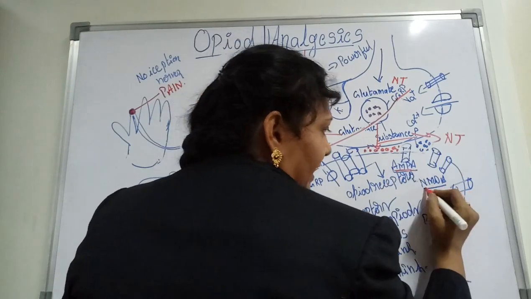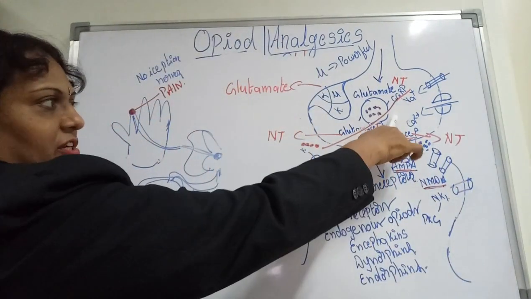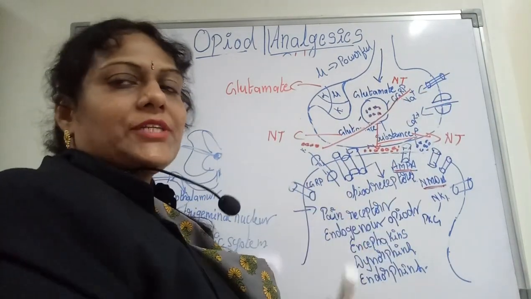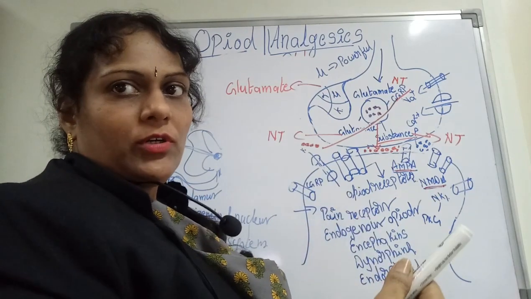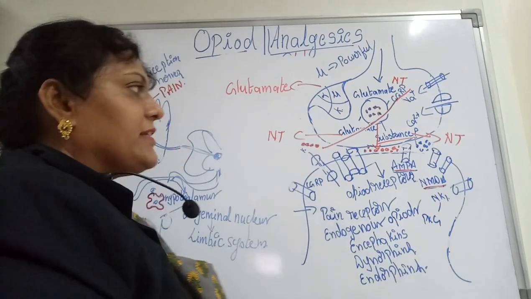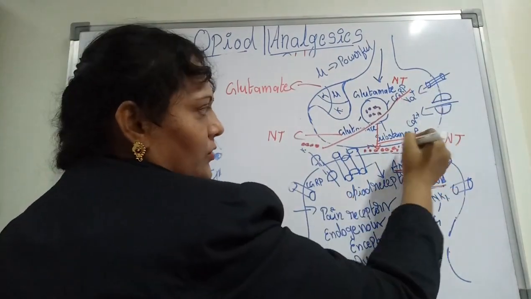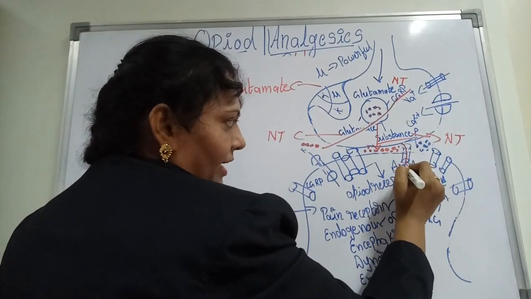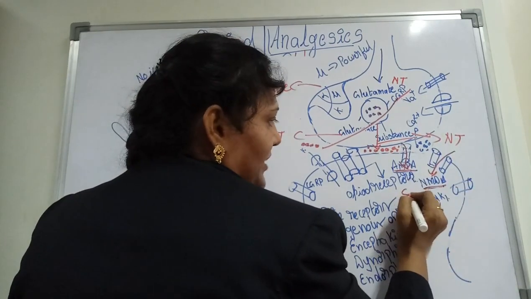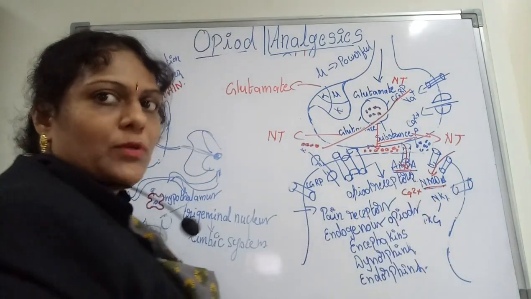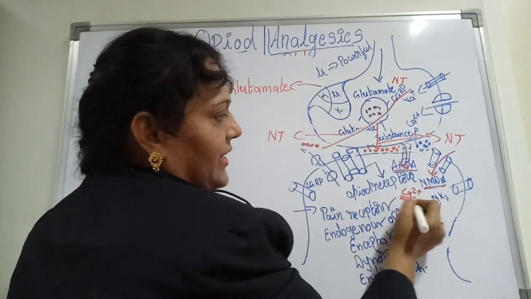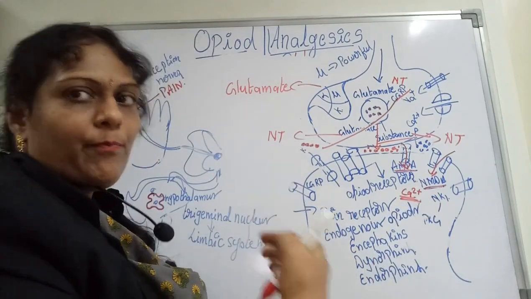AMPA, NMDA. So the excitation always starts with the flow of sodium ions and calcium ions. The more calcium and sodium, the more the positivity increases and we go for the depolarization activity. Once it releases, the neurotransmitter is passed onto AMPA and also NMDA, making the channel for calcium Ca2+ flow from the presynapse into the postsynapse, and this Ca2+ is increased more and more in the postsynapse.